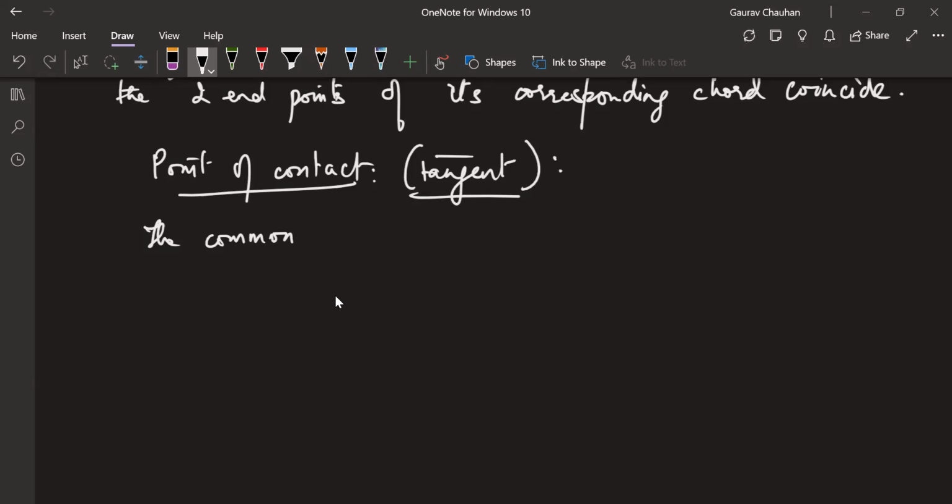Very good. Perfect. The common point of the tangent and the circle is called the point of contact.